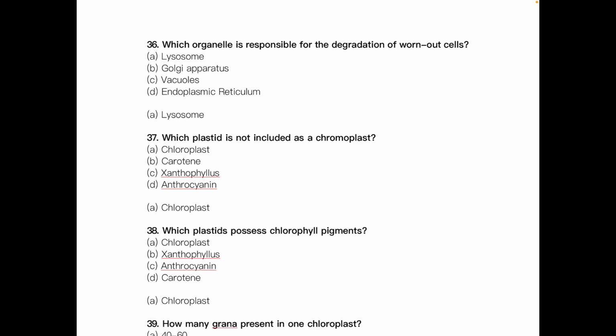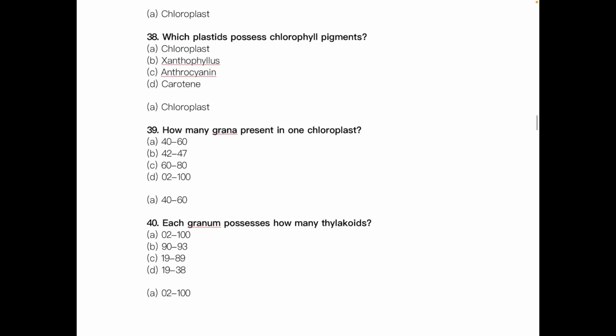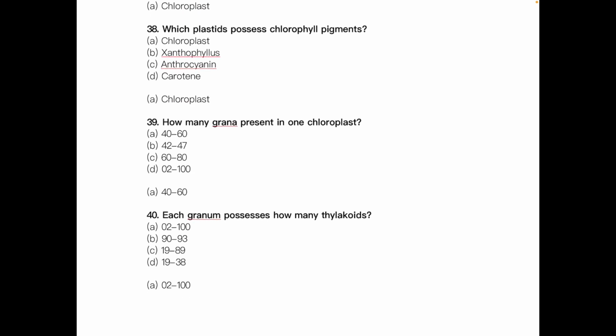Which plastids possess chlorophyll pigment? The answer is the same, that is chloroplast. How many grana are present in one chloroplast? The answer is 40 to 60. Each granum possesses how many thylakoids? The answer is 2 to 100.